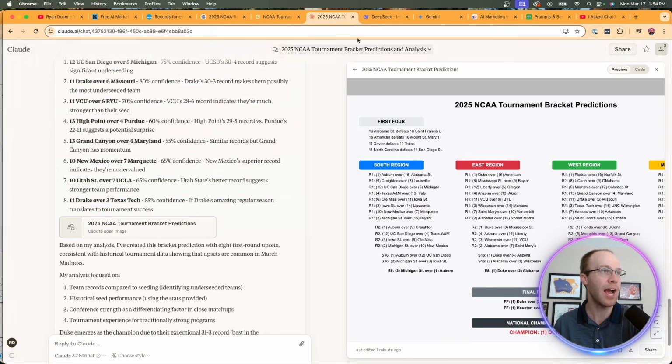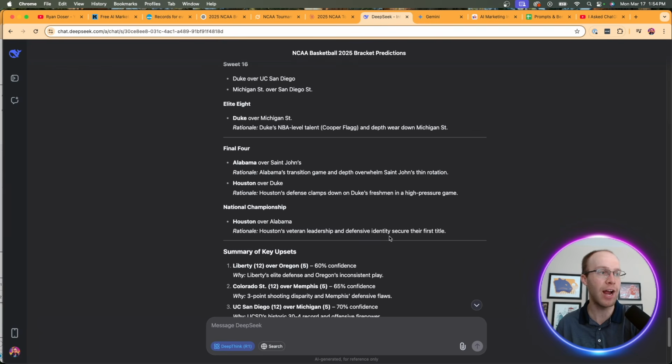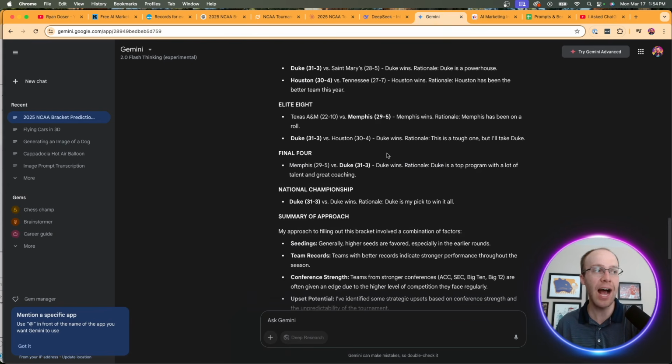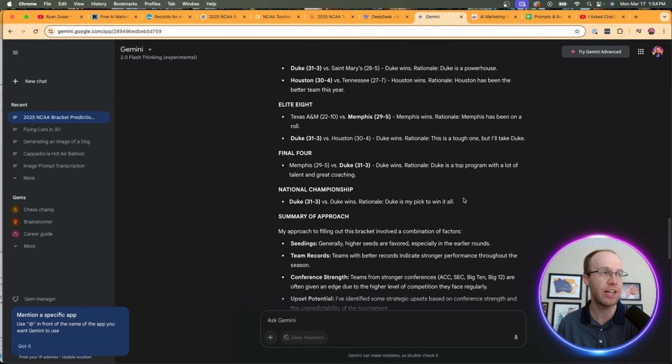They list everything out. When I asked DeepSeek, DeepSeek had Houston over Alabama. Houston's leadership and defensive identity secure their first title. Very possible. When I asked Google Gemini, I used the flash thinking experimental mode, which uses advanced reasoning. They also had Duke, and it looks like they have Duke over Memphis. That's an interesting pick, picking Memphis to the national championship and losing to Duke. So those are just some really quick results.